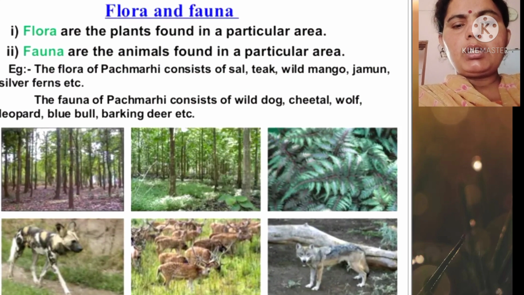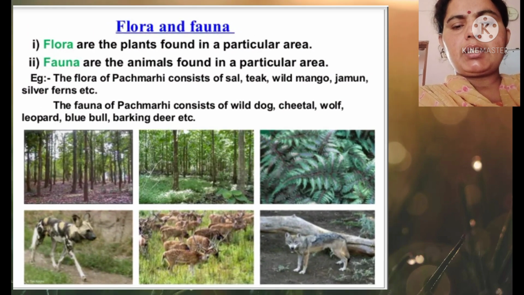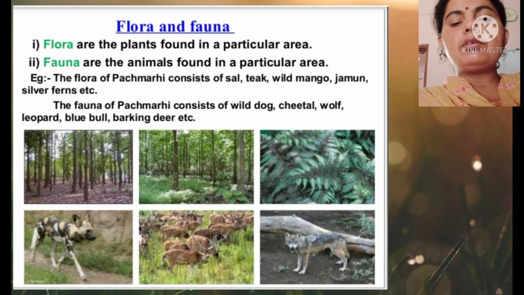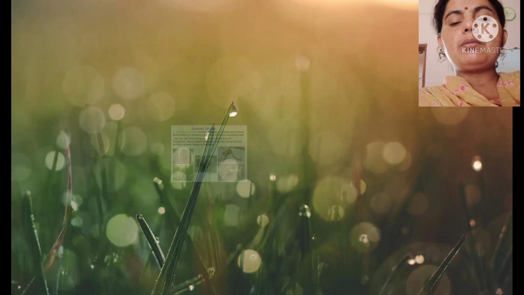Now, flora and fauna. Flora are the plants found in a particular area, and fauna are the animals found in a particular area. Like the flora of Pachmarhi consists of sal, teak, etc., and the fauna of Pachmarhi consists of wild dog, cheetah, wolf, leopard, blue bulls, etc.